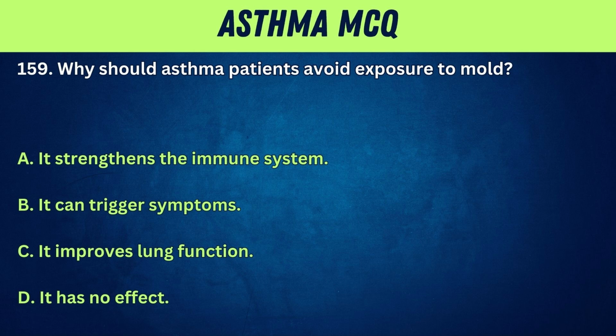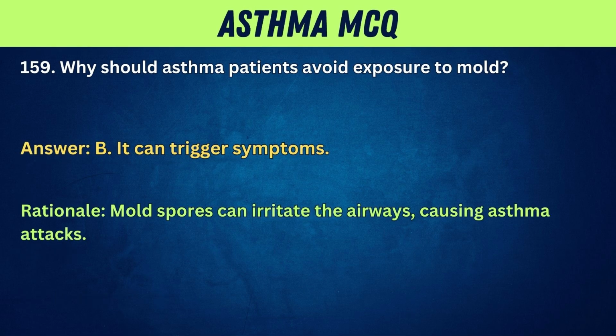159. Why should asthma patients avoid exposure to mold? A. It strengthens the immune system. B. It can trigger symptoms. C. It improves lung function. D. It has no effect. Answer. B. It can trigger symptoms. Rationale. Mold spores can irritate the airways, causing asthma attacks.